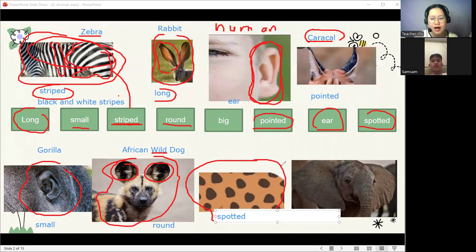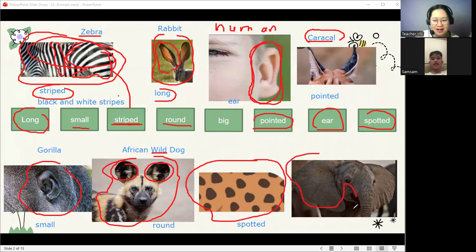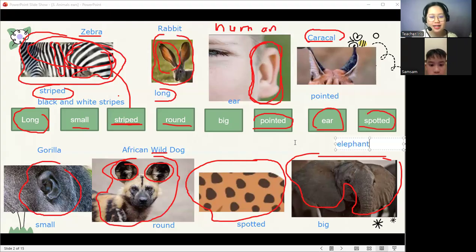And for our last animal, what is that? It is big. Let's say big. Big. Big elephant. Yes, wow, very good. This animal is an elephant and it has big ears. So good job. Now let's find out more about the ears of these animals. Let's go to our next page.